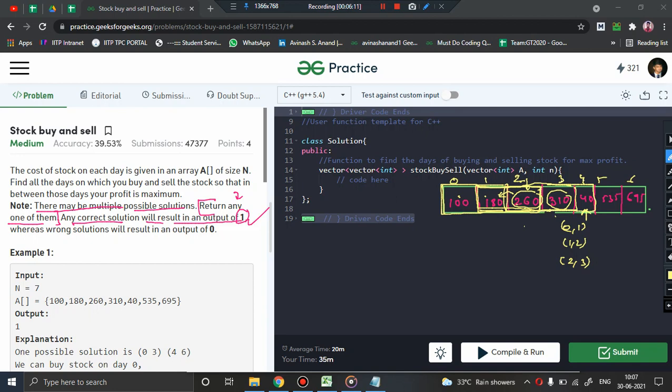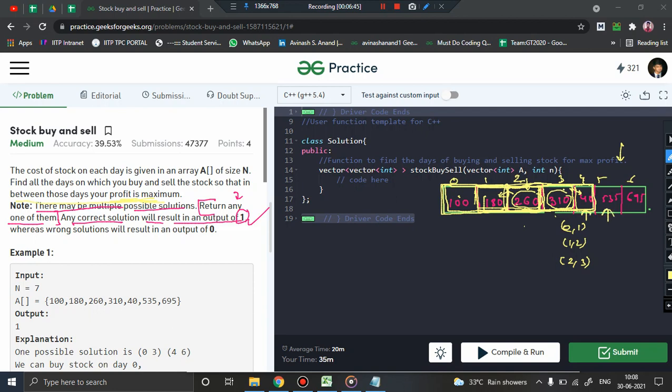No, because you can see the price of the stock has suddenly declined. So this will not be a correct pair to take, because they have mentioned that I want the profit to be maximum within the interval. Remember, between those days the profit should be maximum. So what is the interval I am taking? The interval means adjacent days. I am just taking adjacent days. In these adjacent days, obviously this is the maximum profit I received. In these two you are not getting the profit because you are going to get a loss, as the price of the stock has decreased. So I'll skip this combination.